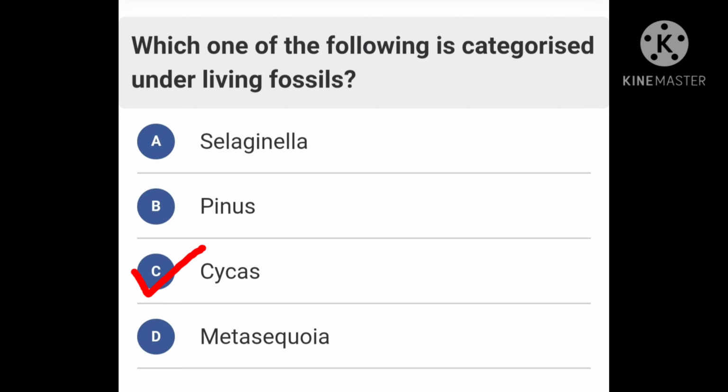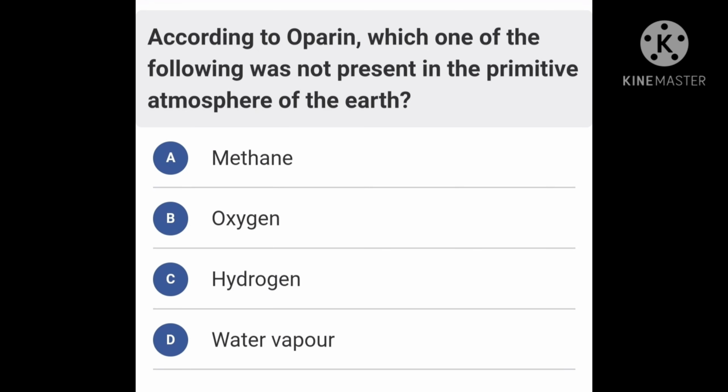Okay, let's see our next question. According to Oparin, which one of the following was not present in the primitive atmosphere of the Earth? Option A, methane. Option B, oxygen. Option C, hydrogen. Option D, water vapor. According to Oparin, the atmosphere of primitive Earth was reducing because H atoms were most numerous and most reactive. Large quantities of H2, N2, water vapor, CO2, CH4 and NH3 were present, but free oxygen was not present in significant amount. So the correct option is B, oxygen.